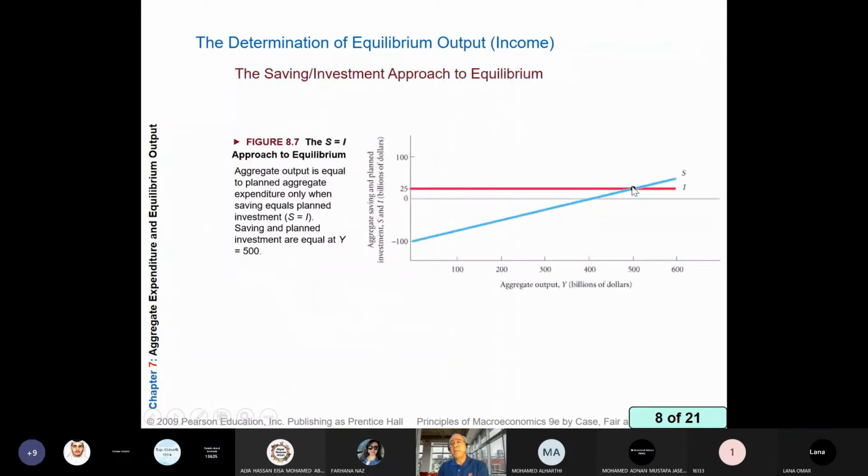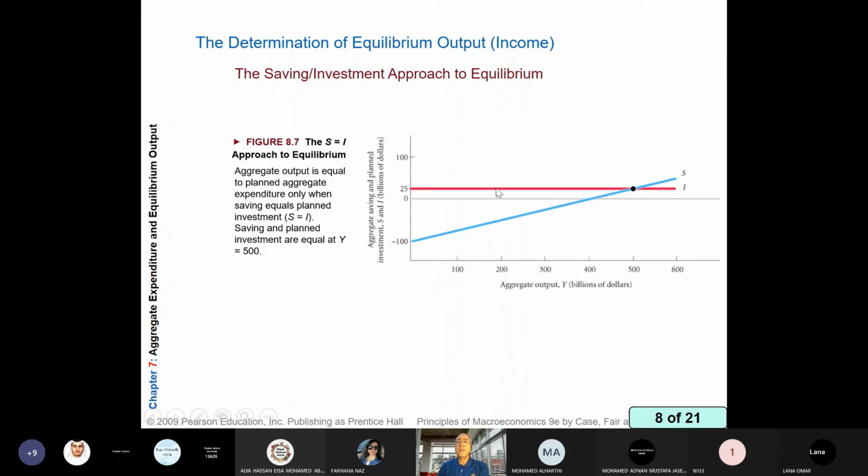So equilibrium can be reached at the intersection point between the saving function and the planned investment function. It shows that at 500 we will reach equilibrium. See here at 200, investment or injections, which is part of demand, is higher than saving or leakage, which is part of supply.